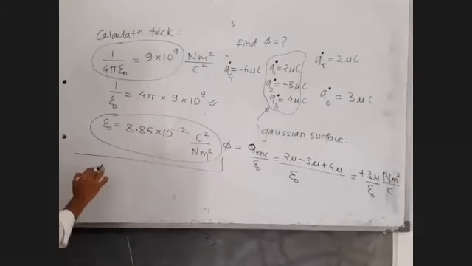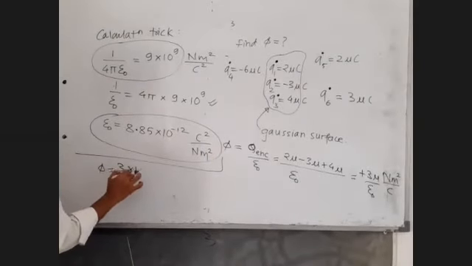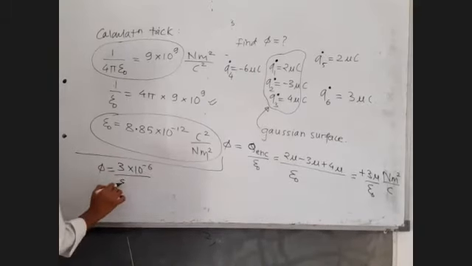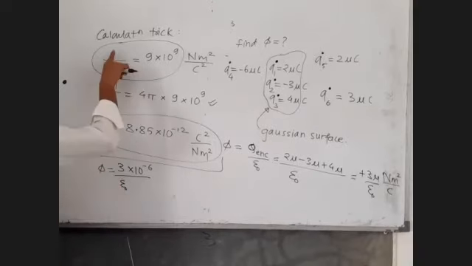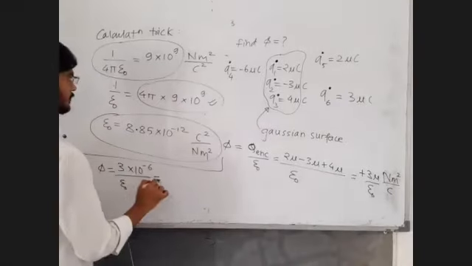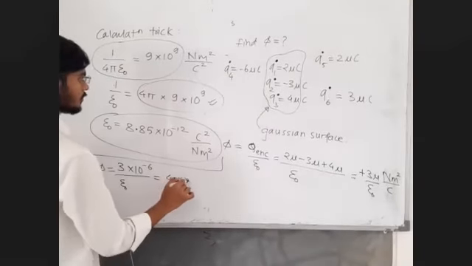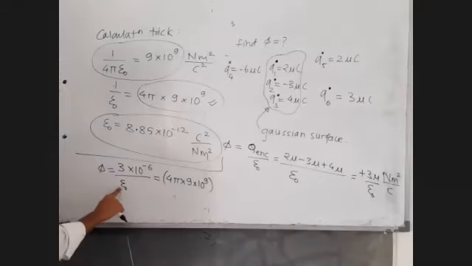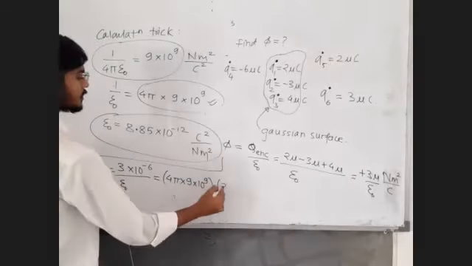Now phi is equal to 3 micro, meaning 10 raised to minus 6, divided by epsilon 0. This 1 upon epsilon 0 we will directly replace by 4 pi into 9 into 10 raised to 9, into this 3 as it is.